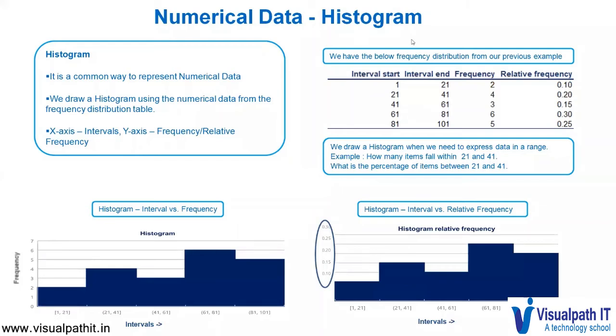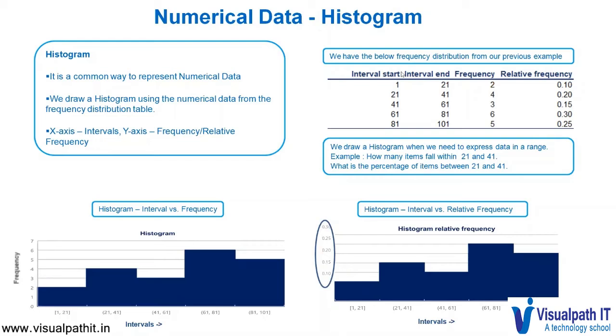From the frequency distribution table for numerical data, let us try to draw a graph called a histogram. A histogram is a common way to represent numerical data. We draw a histogram using numerical data from the frequency distribution table. The x-axis represents the intervals and the y-axis represents the frequency or relative frequency.